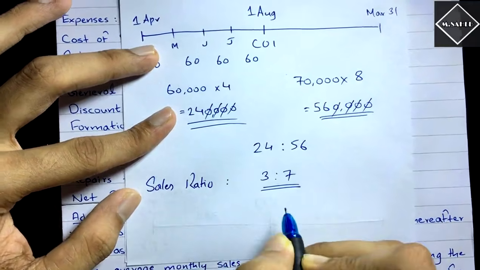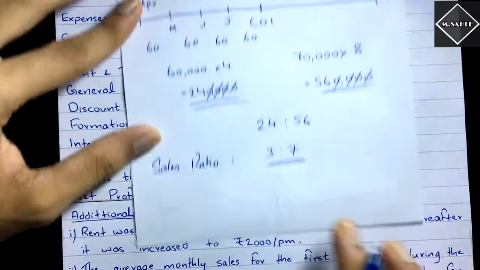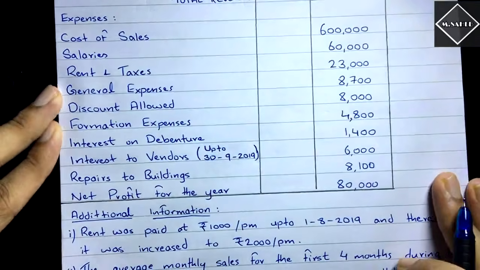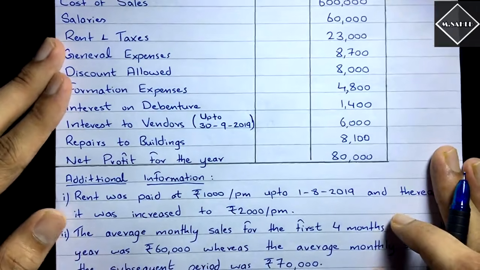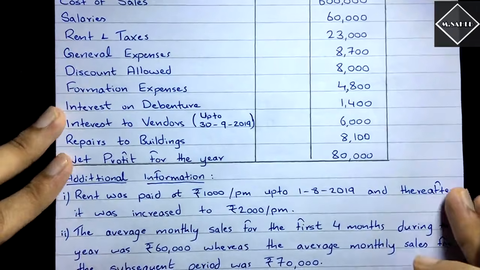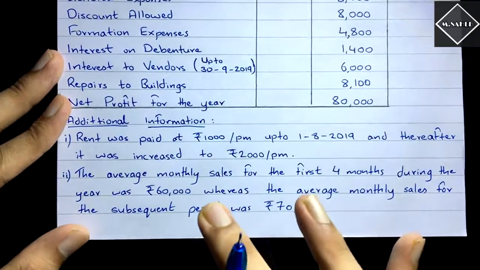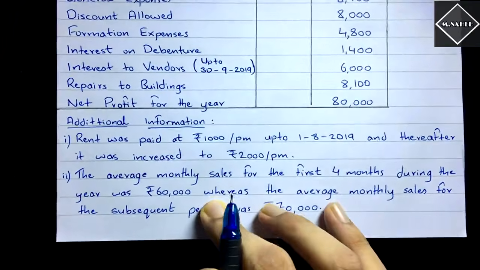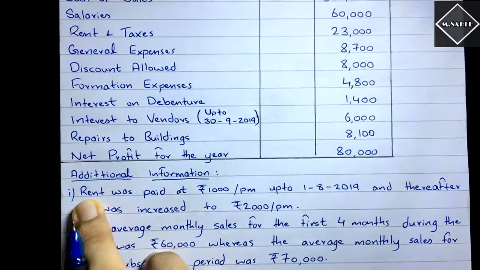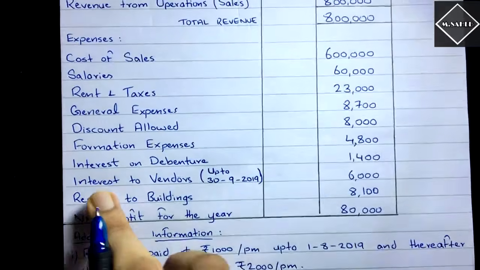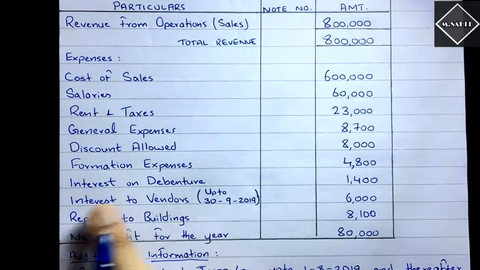Simple, right? So we have calculated the time ratio as well as the sales ratio. This was the first working note, the calculation of ratios. And then we have lots of other working notes. Now we have one more adjustment over here, regarding rent, and then one more adjustment here, interest to vendors.